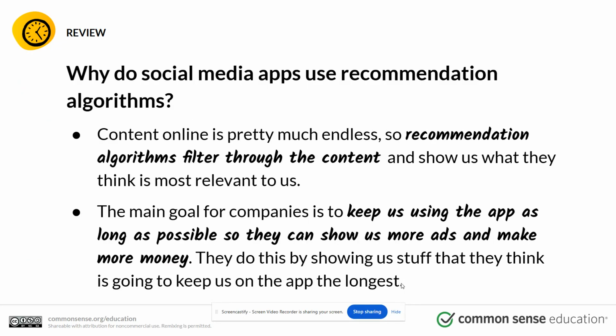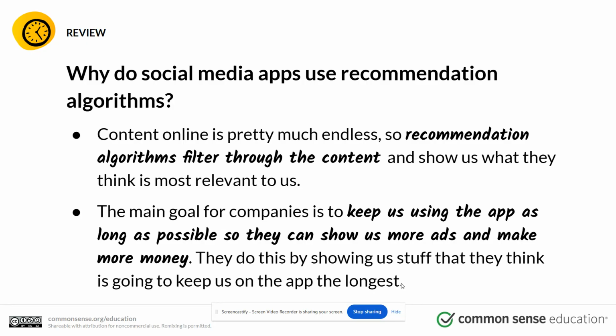So why do social media apps use recommendation algorithms? Well, content online is pretty much endless. So recommendation algorithms filter the content and show us what's most relevant to us. None of us want to look at everything that is possible online, and so to some extent, we need the recommendation algorithms.